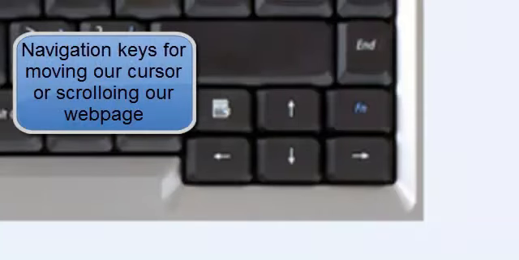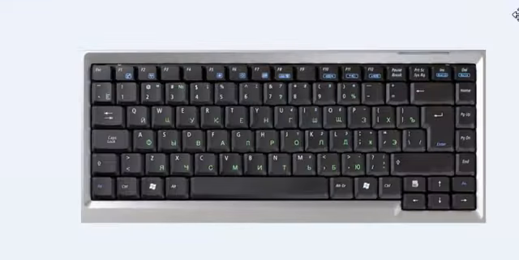Navigation keys, we have the left arrow, right arrow, up arrow and down arrow. Now these can move the cursor or selection one space or line in the direction of the arrow, or scroll a web page in the direction of the arrow. So I hope that helps you to understand there's a little bit more to the keyboard than you first thought. Thanks very much.